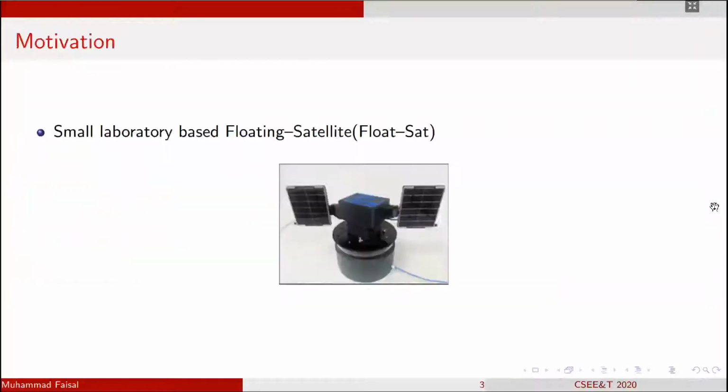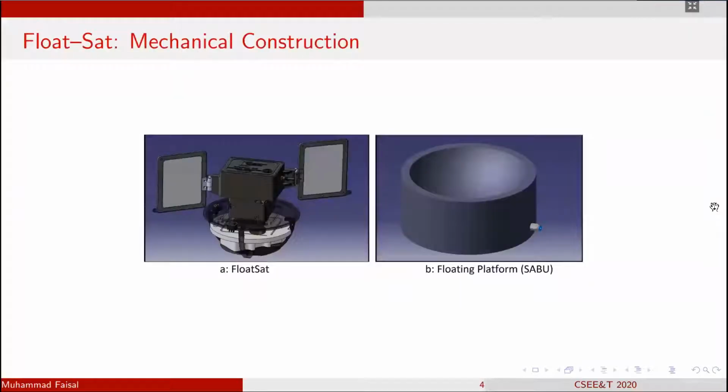The main objective of this research was to design and build a floating satellite simulator which is placed in a sphere for free movement. This floating satellite has been developed to help the students to understand and get familiar with the basic satellite subsystem. The float set consists mainly of a mechanical structure that contains the basic satellite subsystem.